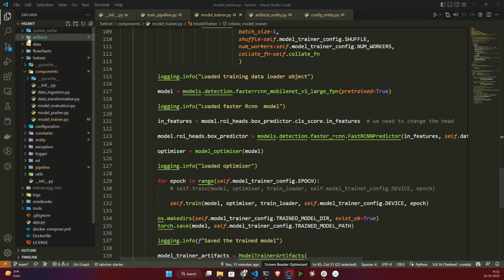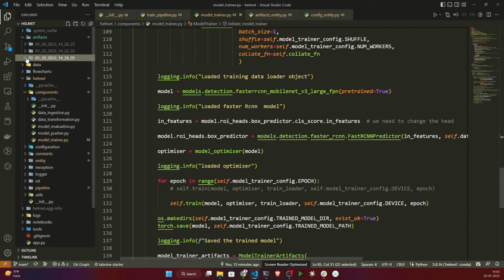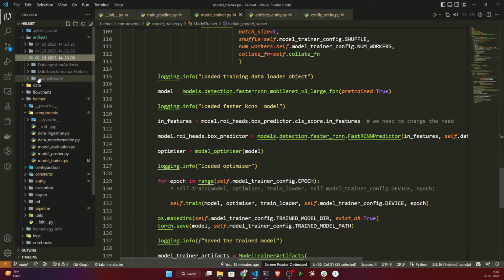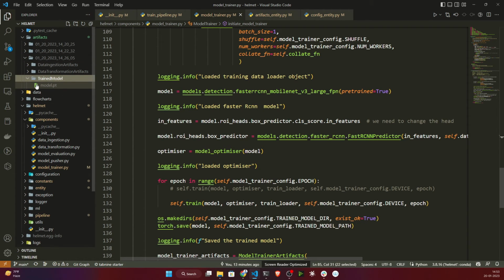Okay, so now if I show you the artifacts, here if you see, this is the timestamp. So data ingestion, data transformation, and model trainer. Okay, so see, this is the model it has set. So we have successfully trained the model.